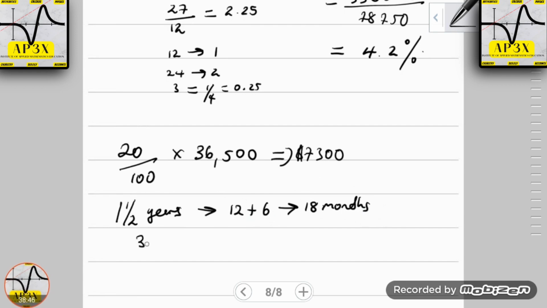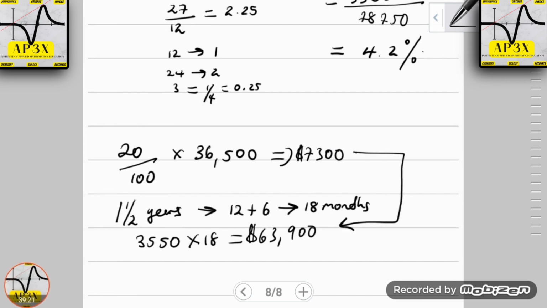So therefore, for the next 18 months, this customer will have to pay $3,550 times 18. Alright, and this is me not using a formula, I'm just intuitively working out the problem. So 3,550 multiplied by 18 gives us a total of $63,900. So over the past 1.5 years, $63,900 was paid, but remember there was an initial deposit made of $7,300.